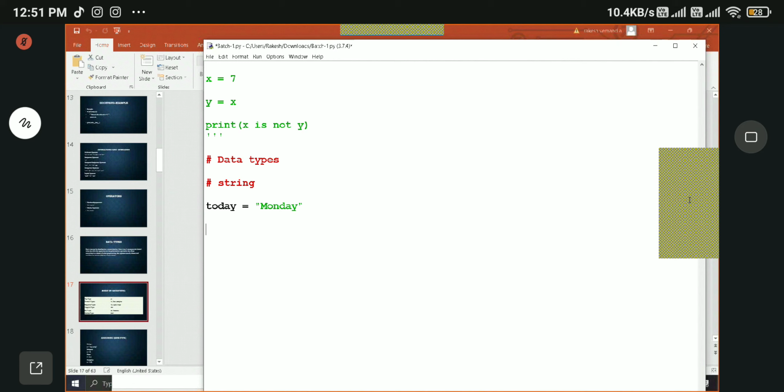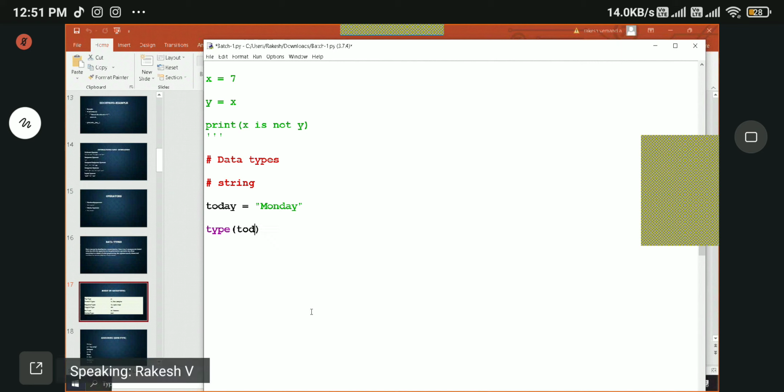To check the data type, we have a function. The function is called the type function. The type function takes an argument. Here we can give the value directly or give a variable. In this case, since we have already defined the variable, we will directly give the value, that is our variable.